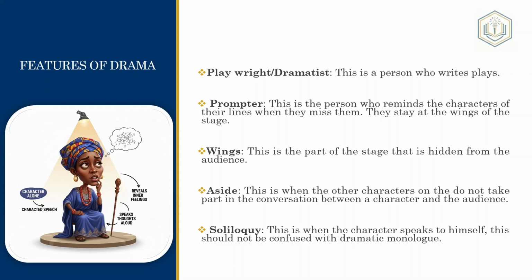So an aside is when there are other characters on stage, but the other characters pretend like he's not talking. They don't even look in his direction. They don't even flinch when he speaks. So he's speaking straight to the audience. Like I said before, he's not referring to any other character on that stage. He feels like he's talking straight to the audience, and all the other characters on stage don't interfere with anything that he's saying. They just go about their business and act as if he's not talking. That's what an aside is.